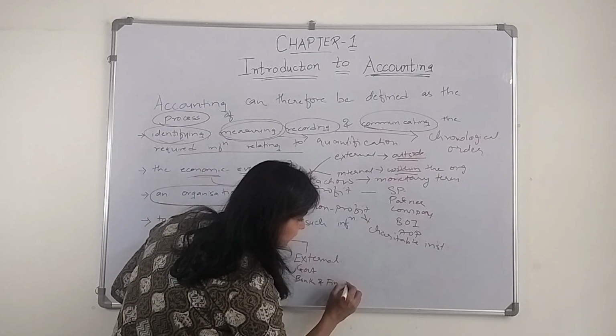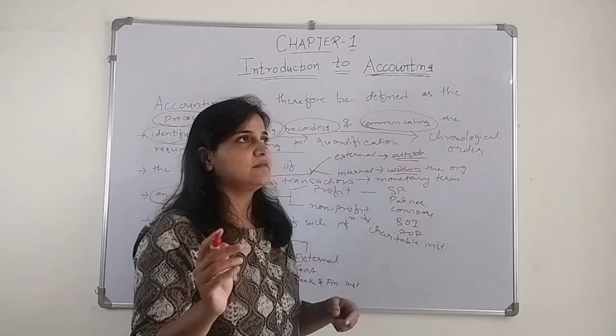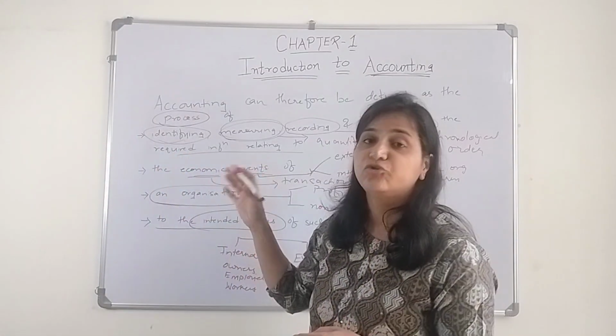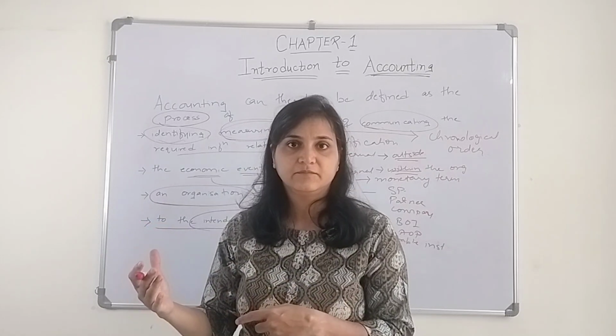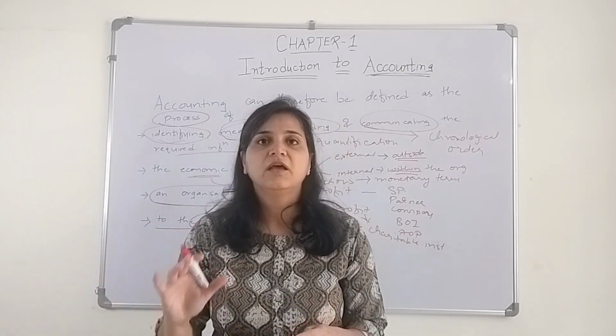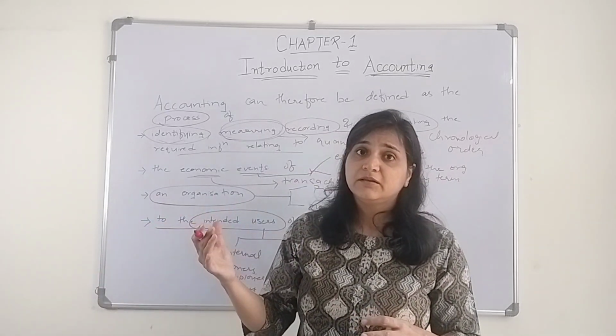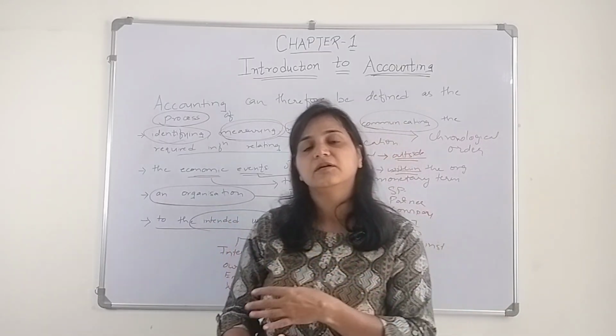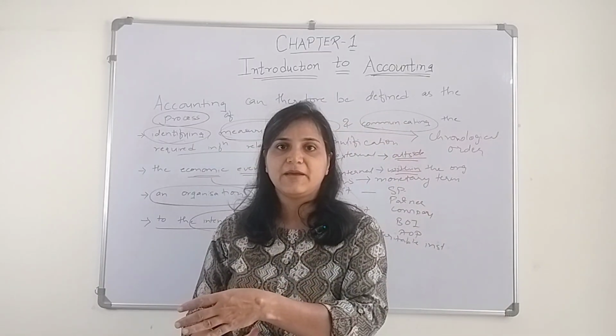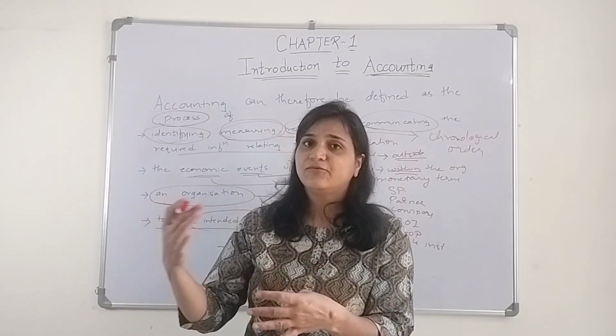Now, like how I said, if your parents want to buy a car or a new property, they have so much of savings, but they don't have so much of funds. So what they will do, they will go to a banking institution and ask for a loan.